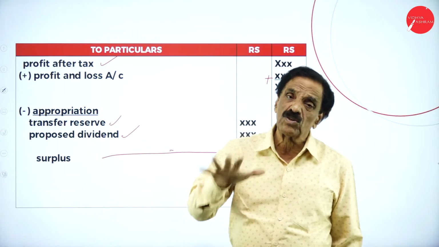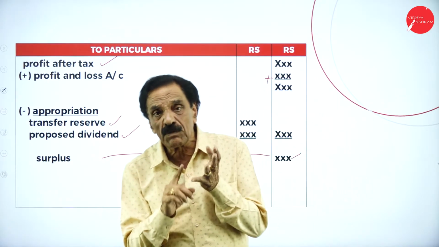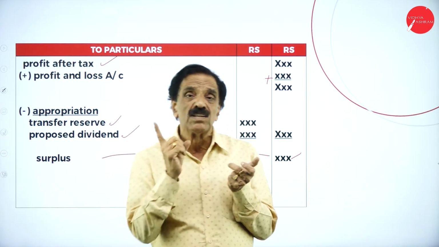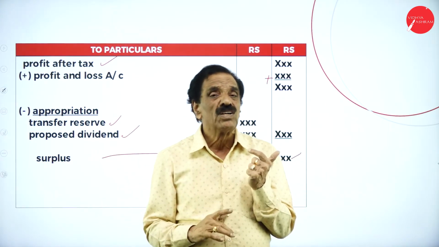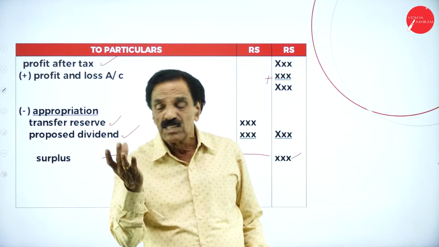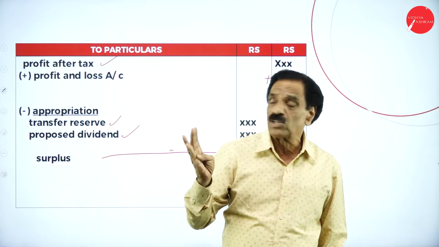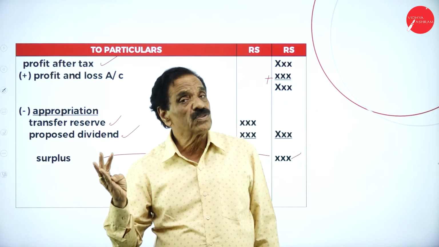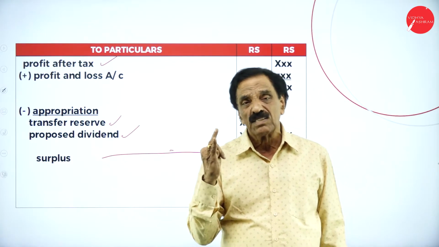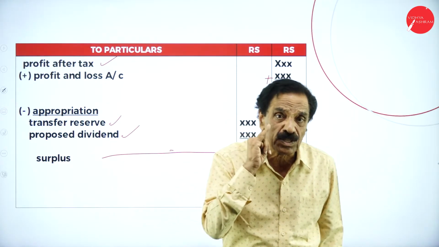Once you know the surplus, you have to go for the schedules. Schedule number 1, share capital. Schedule number 2, reserve and surplus. Schedule number 3, secured loan. Schedule number 4, unsecured loan. Schedule number 5, fixed asset. Schedule number 6, investment. Schedule number 7, current assets, loans and advances. Schedule number 8, current liabilities and provision. Schedule number 9, miscellaneous expenses and losses.